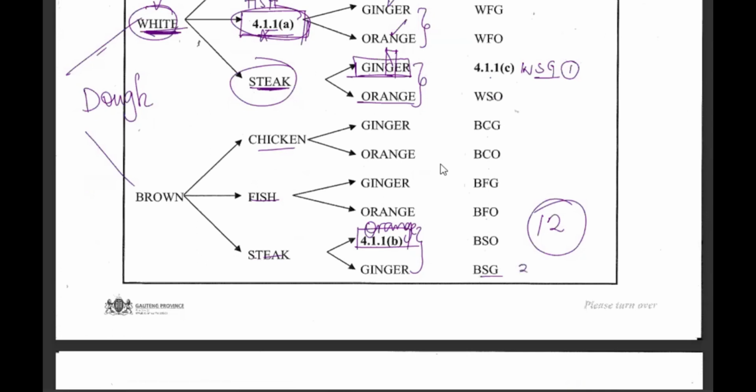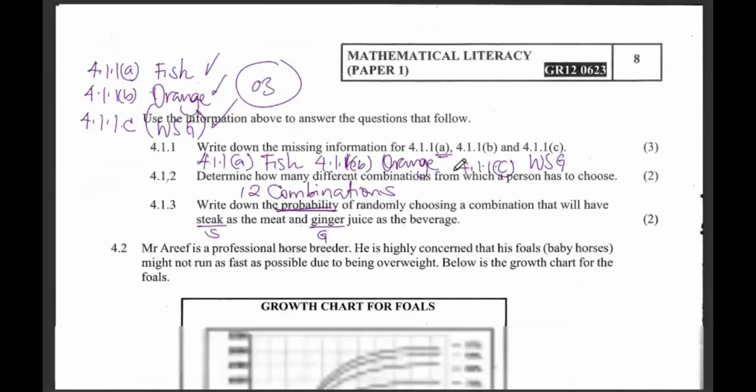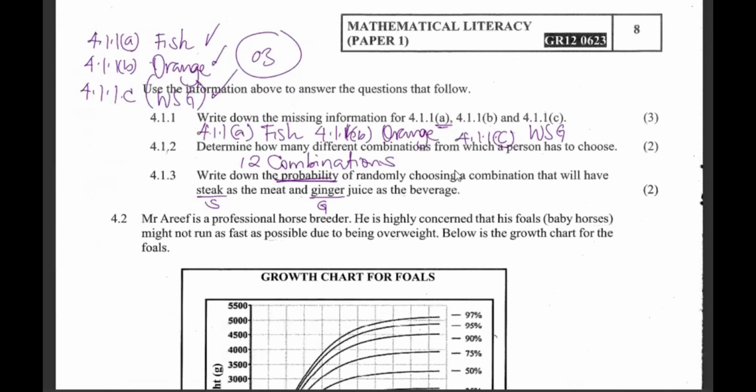Also this one here, this is number 2, steak and ginger. So out of the 12, we have 2 options. Out of the 12, we have 2 chances. So how are you going to write it? Say probability, write it down and click OK. So it's 2 out of 12. If it's a fraction, you say 1 out of 6. They never said which format you are going to take. Remember, probability is expressed either as decimals or fractions. Anyway, I leave it as a fraction.